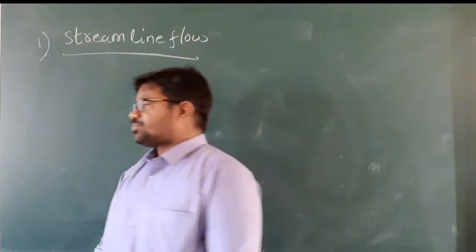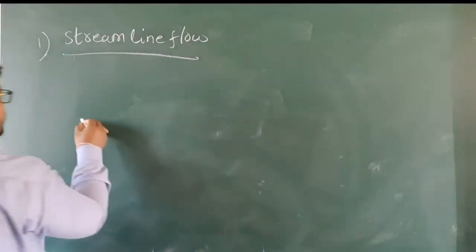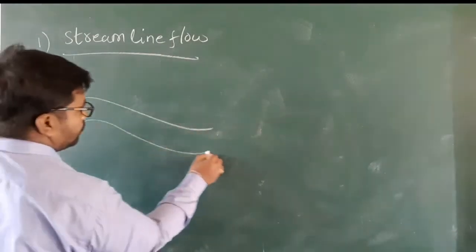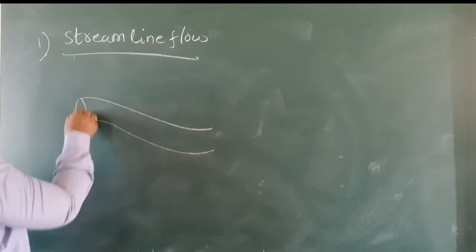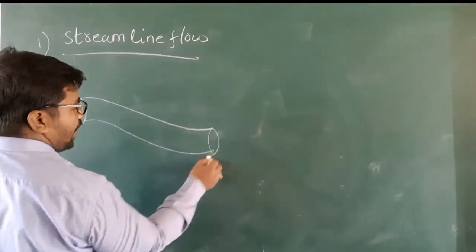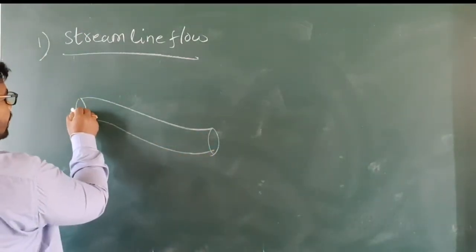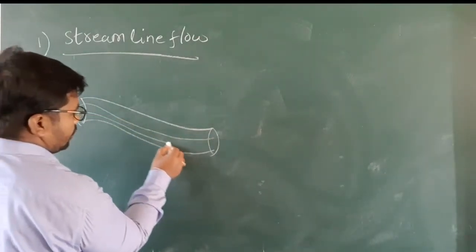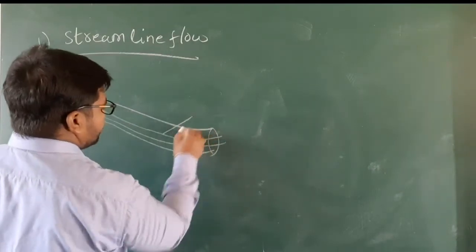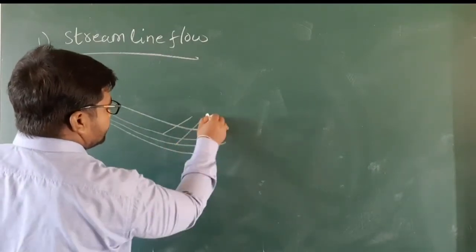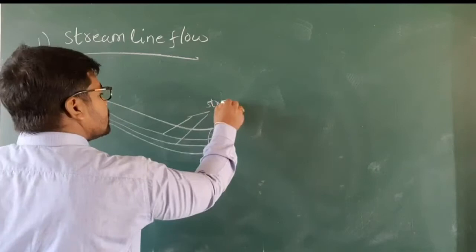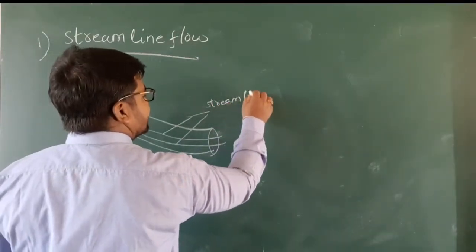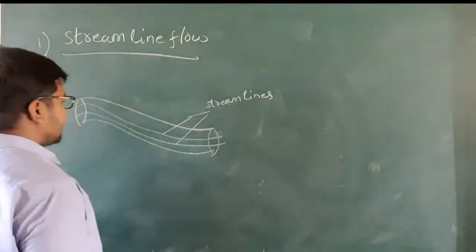See here. Consider a pipe. In it we take one streamline, so this we can say is a streamline.